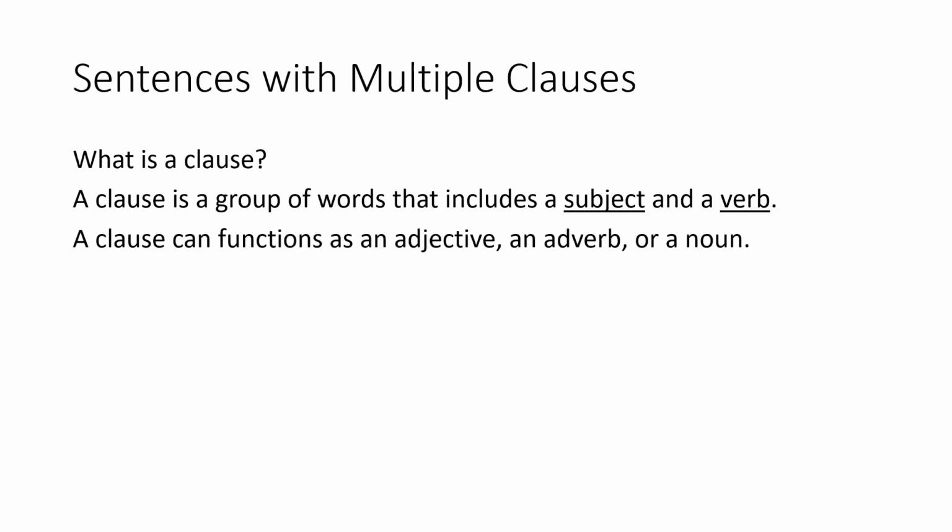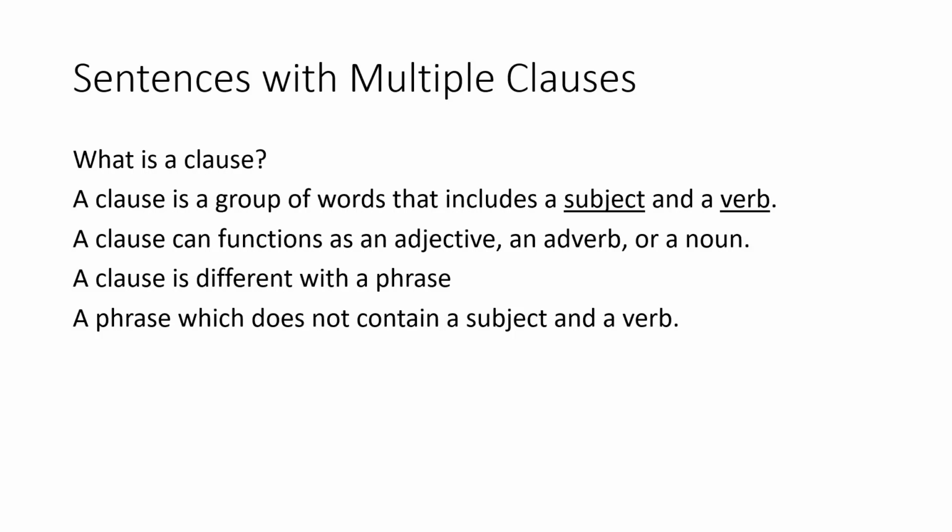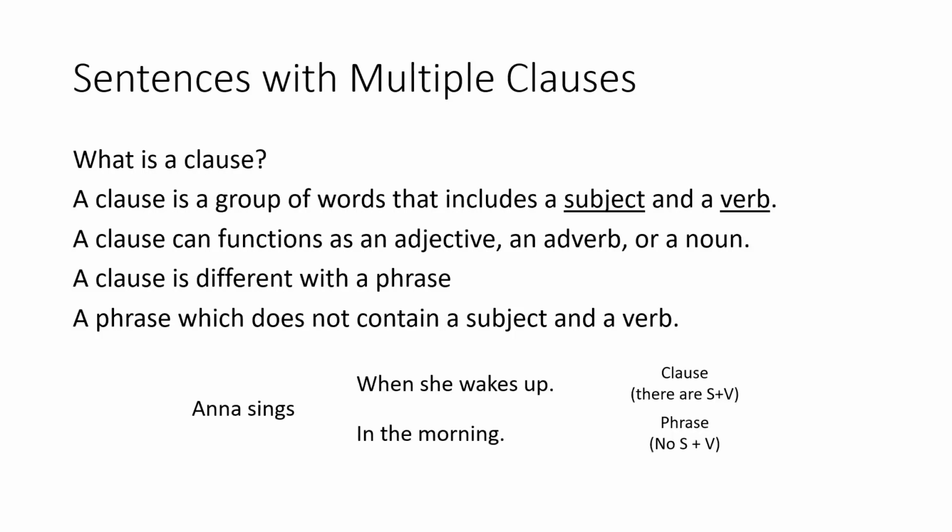A clause can function as an adjective, adverb, or a noun. It is different from a phrase, yeah. A phrase does not contain a subject and a verb. That's the main difference. For example, the sentence Anna sings when she wakes up is a clause, because there's a subject and a verb. The subject is she and the verb is wakes.